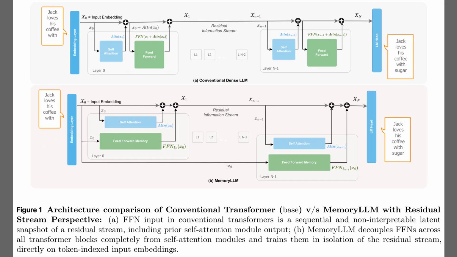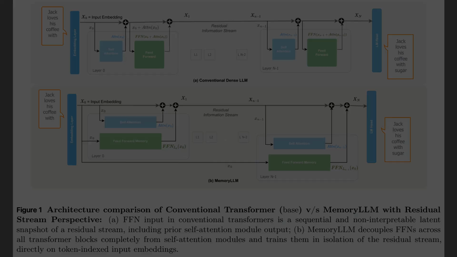To understand the structural shift, Figure 1 compares the standard architecture with this new design. The top panel illustrates a conventional dense large language model. Notice how the feed-forward module receives data that has already been processed by the self-attention mechanism, meaning its input depends heavily on the changing context. The bottom panel shows MemoryLLM. Here, the feed-forward block is decoupled. It bypasses the self-attention loop entirely and connects directly to the static input embedding, labeled X0. This forces the layer to act as a consistent memory lookup, independent of the residual stream.